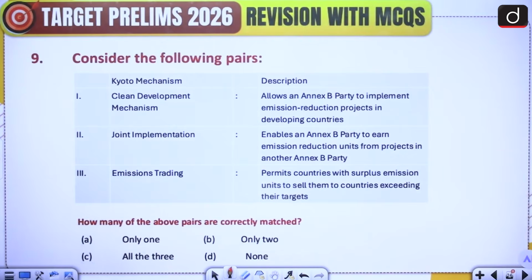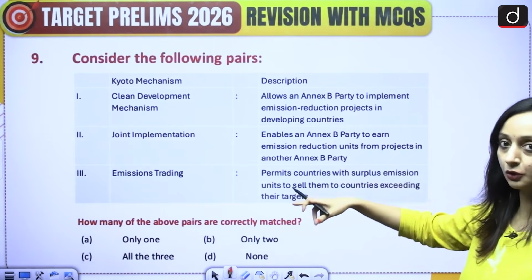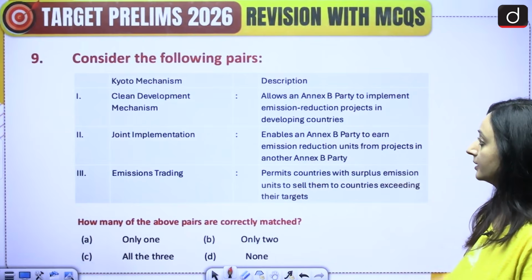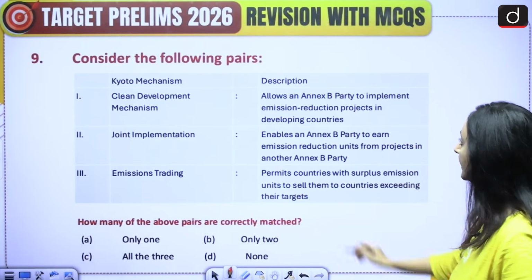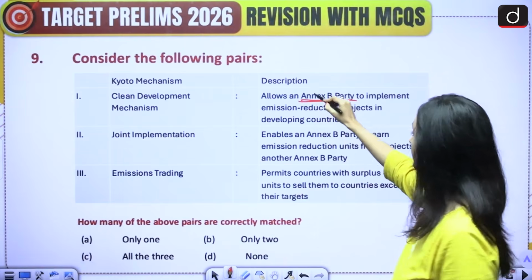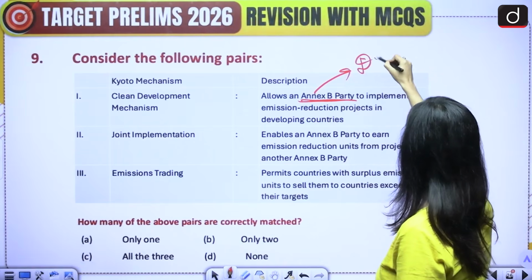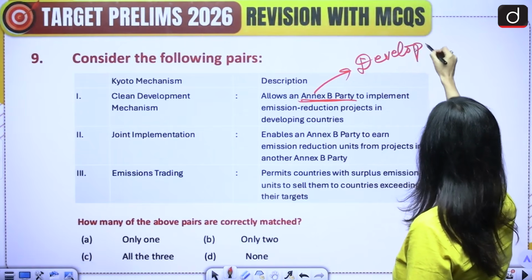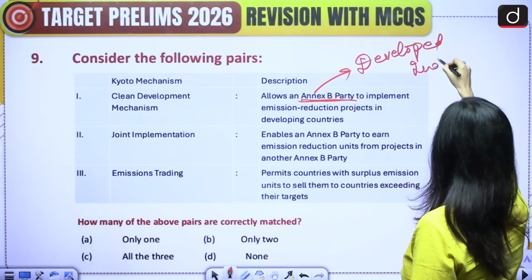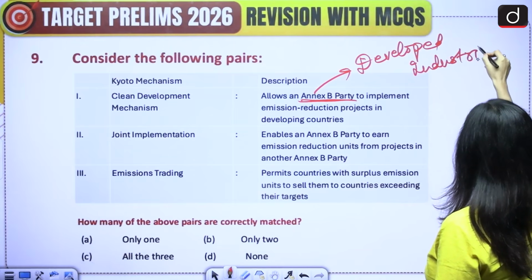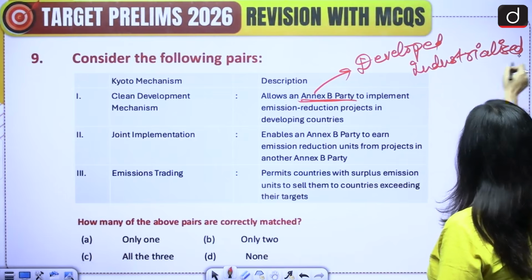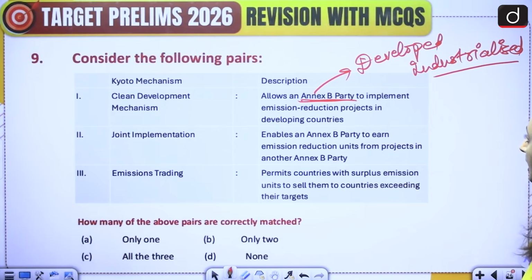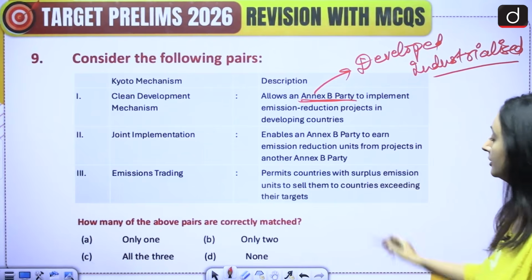Moving on to the 9th question. Now we have certain mechanisms under Kyoto. Mechanism and their description. 1. Clean development mechanism allows an Annex B party to implement emission reduction projects in developing countries. Annex B parties are also developed or industrialized countries. 2.